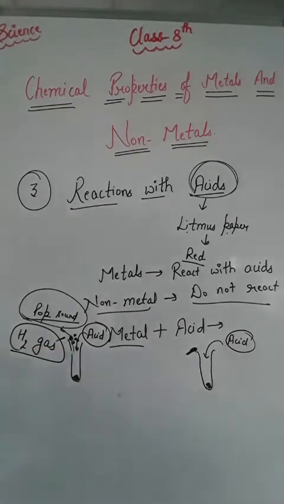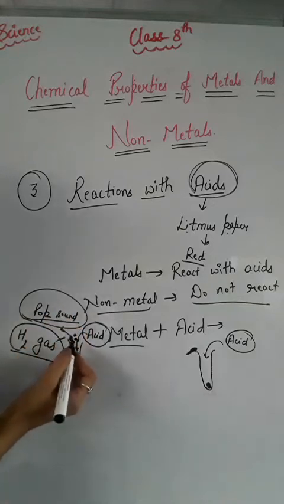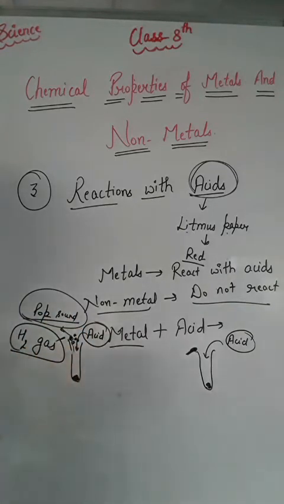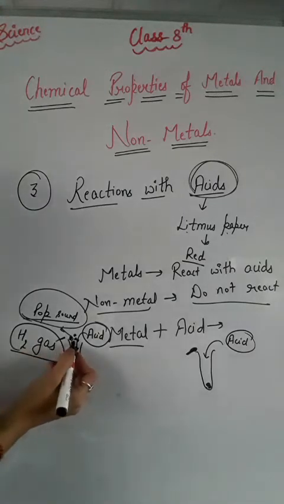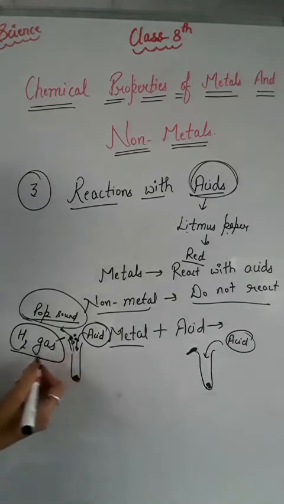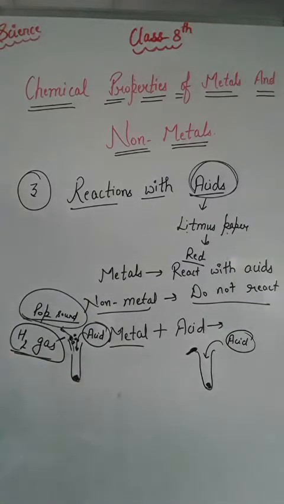How can we detect hydrogen gas? By bringing a burning candle near the gas. If a pop sound is heard, then the gas evolved is hydrogen gas. Hydrogen gas will always give a pop sound, so that's how we can detect it.